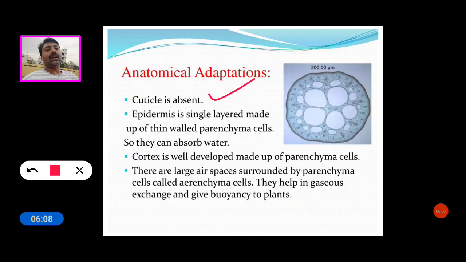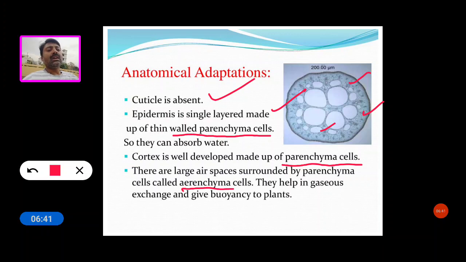The epidermis is single layered and made up of thin walled parenchyma cells. These two characters are very important, so they can absorb water. The cortex is well developed, made up of parenchyma cells, with large air spaces surrounded by parenchyma cells called aerenchyma.